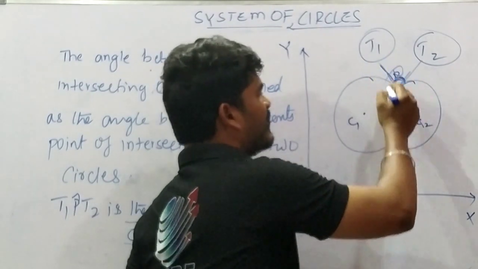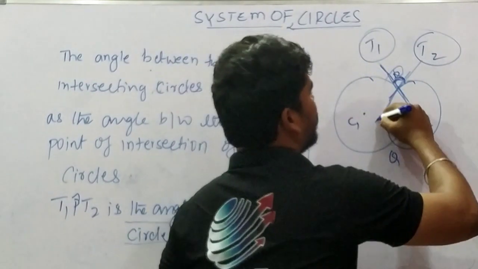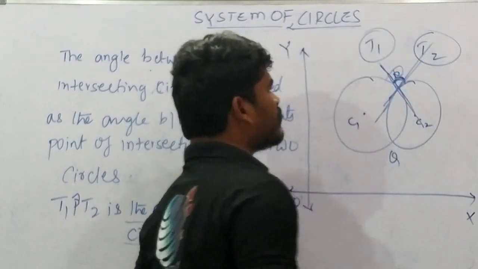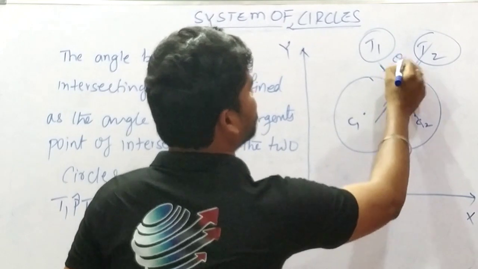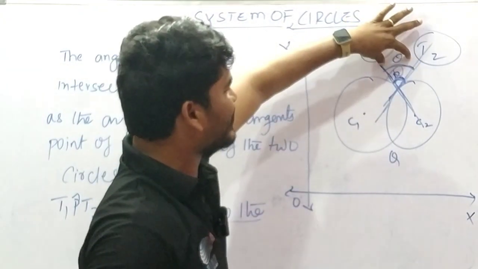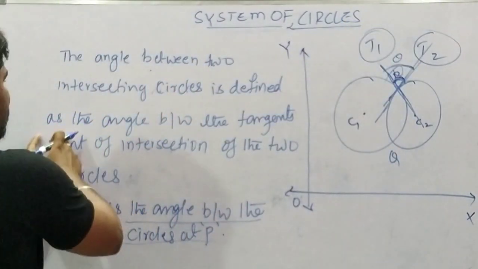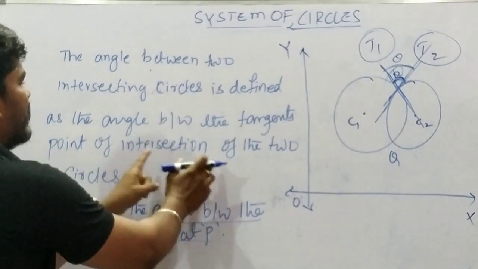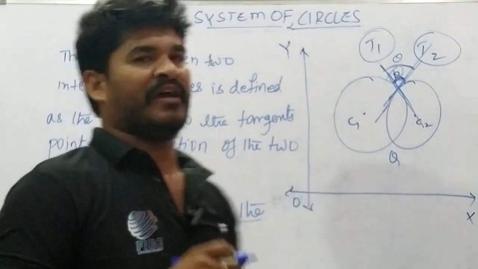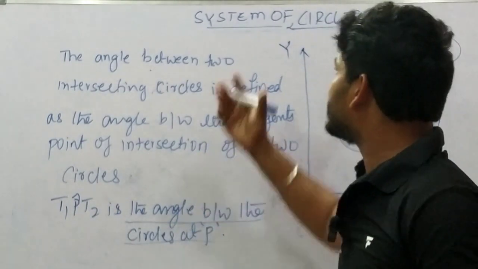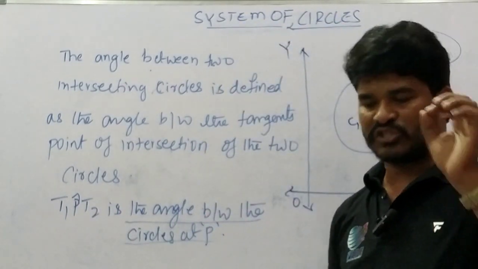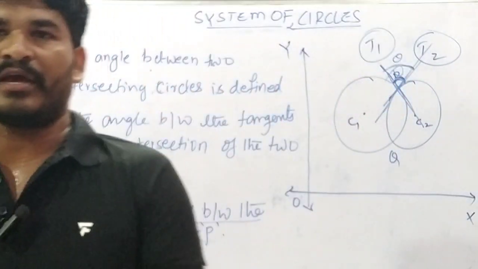Whenever the first tangent of the first circle and the tangent of the second circle make an angle theta, this is called the system of circles: the angle between the tangents at the point of intersection of two circles, at P.